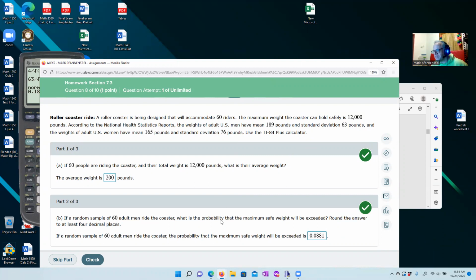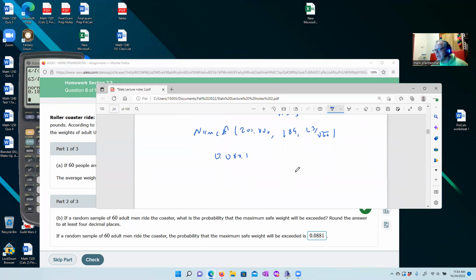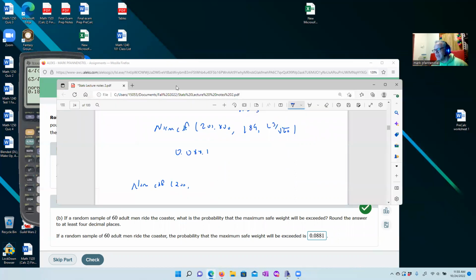There's 60 women on the roller coaster now, but we have an average of 165, with a standard deviation of 76 divided by the square root of 60. So we're just going to go here and say, okay, we want norm CDF. 200, because that's still the safe weight. Doesn't matter if men or women get on the roller coaster. The maximum average safe weight is going to be 200 pounds per person. And then again, pick a big number.